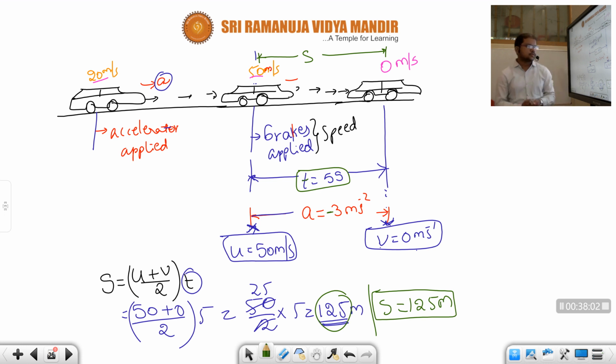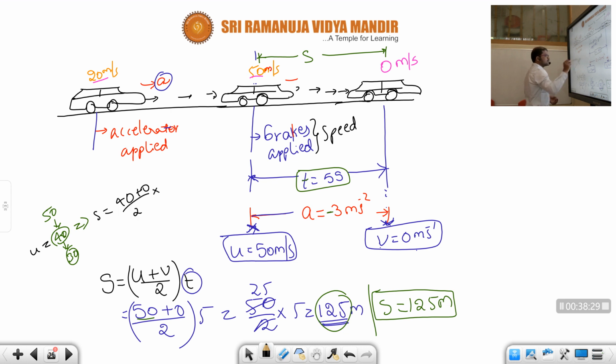Understood, children? Suppose if you decrease this initial speed, initially it is 50, children. Now try to decrease the speed from 50 to 40, 40 to 30. Once try to decrease. If you keep here 40, what will be the answer, children? 40 by 2 into 5. If you keep initial velocity 40, what you will get, children? Answer S value. S is equal to, if you take initial velocity 40 plus 0 by 2 into the time 5, children. So 20 into 5, 100.